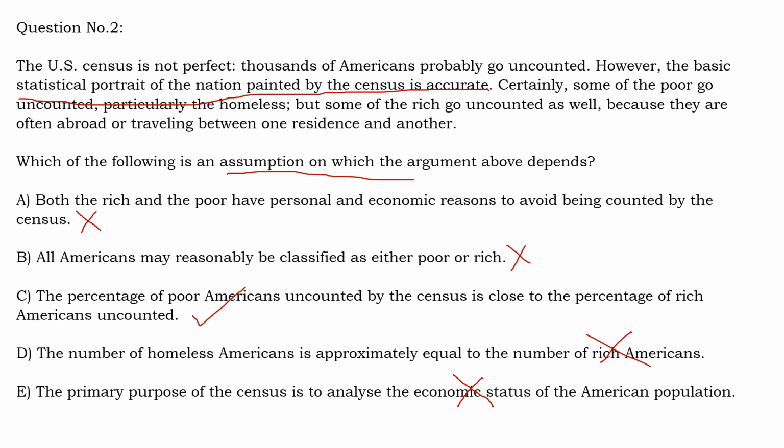Even though some poor people are not counted, the statistical portrait is accurate. So the obvious assumption is that some rich people are also not counted, and the percentage of rich people not counted and the percentage of poor people not counted are the same, so the statistical portrait remains the same. So you can very easily say that option C is the clear answer.